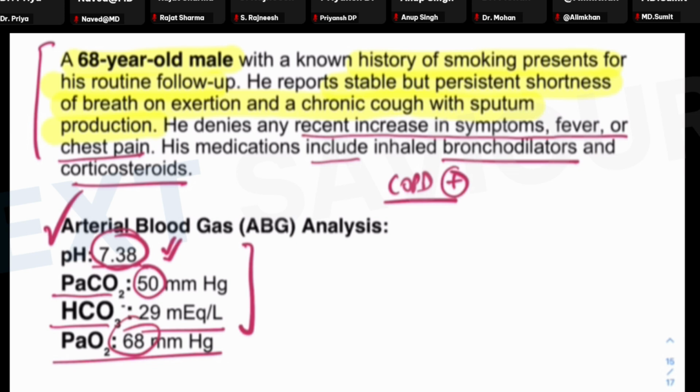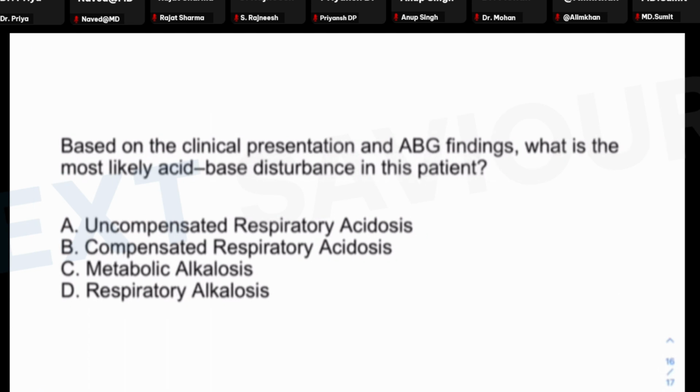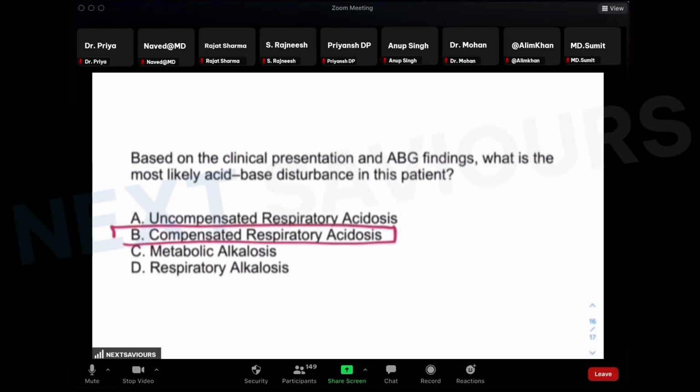It is the compensatedly normal pH, which is being provided over here in the question. In the form of the diagnosis, you can reach over here because of the high partial pressure of the carbon dioxide, that means respiratory issues, and high bicarbonate, that means the respiratory acidosis must have been compensated. So answer for that question is compensated respiratory acidosis.